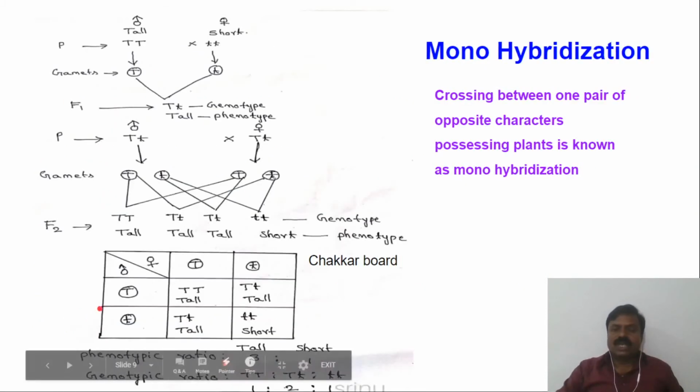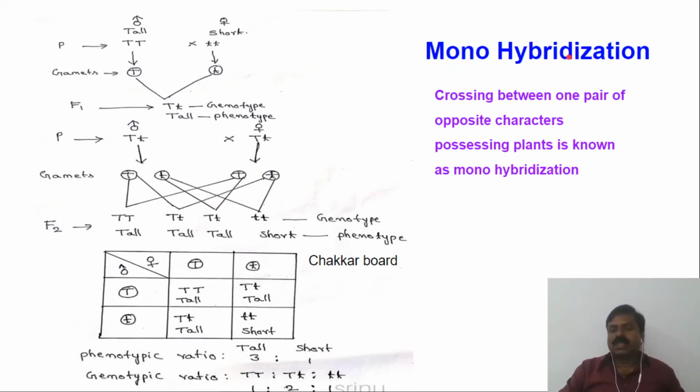Now let us discuss monohybridization. Monohybridization means crossing between plants possessing one pair of opposite characters. See, tall and short: this is one pair.